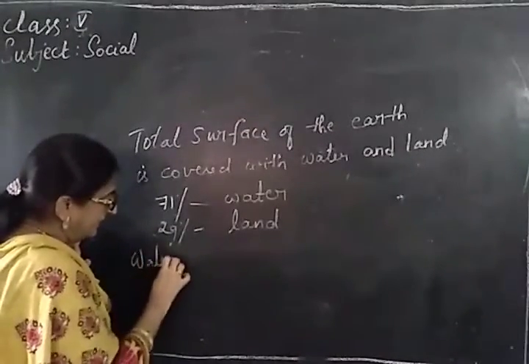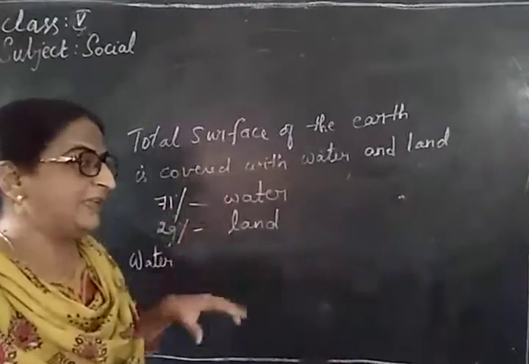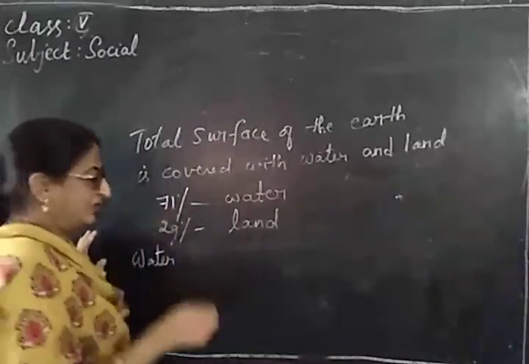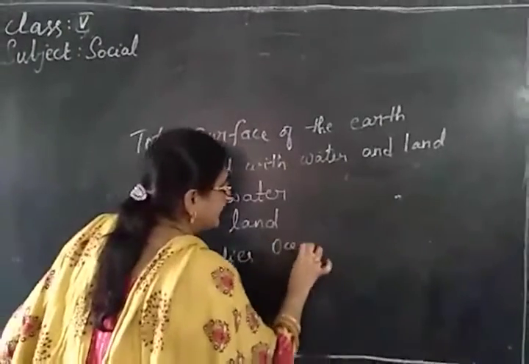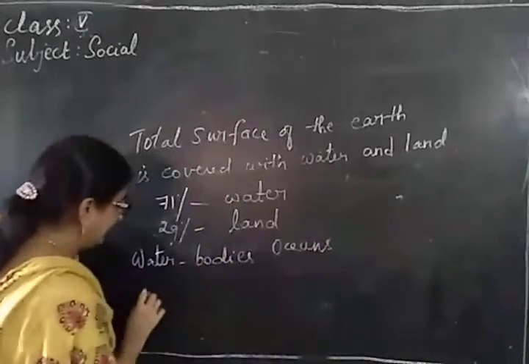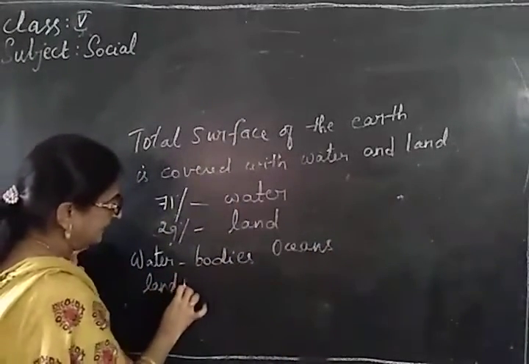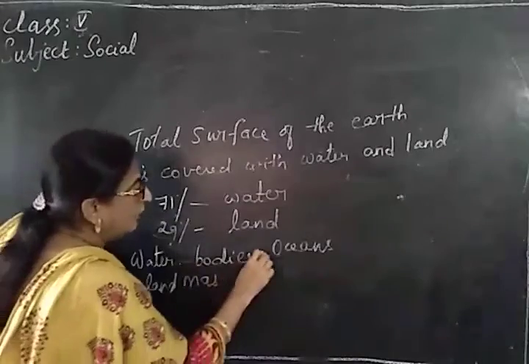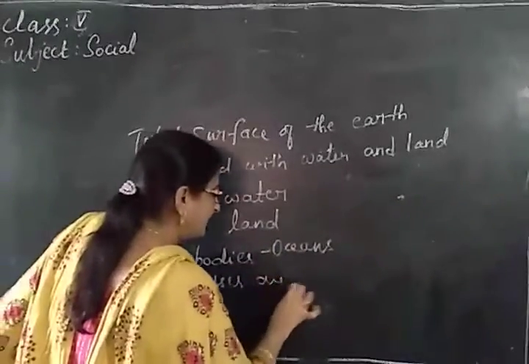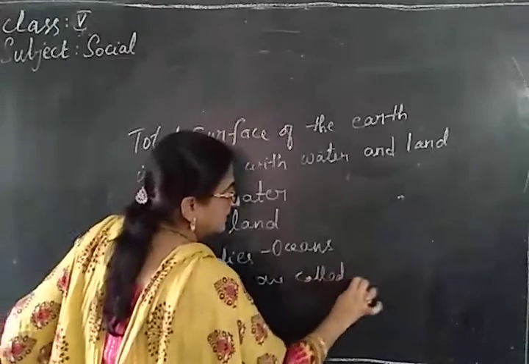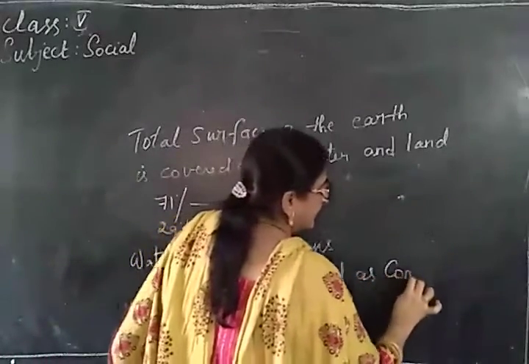The water we see on the Earth is divided into 5 oceans. Water bodies are known as oceans, and land masses are called continents.